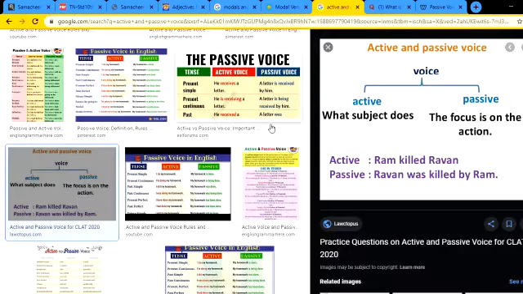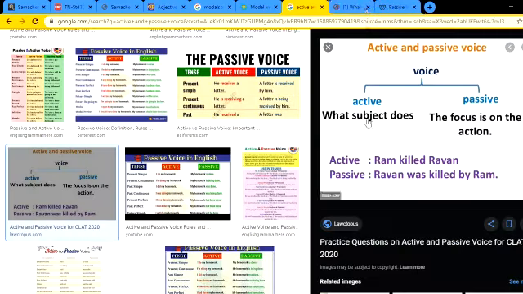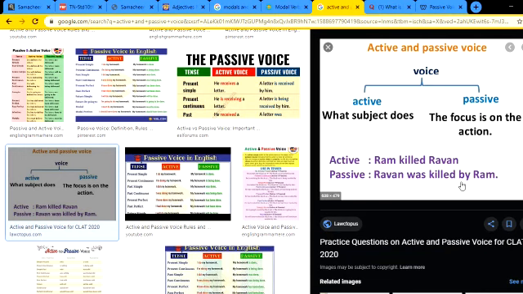Now moving on to active and passive voice. What is active voice? In an active voice, the subject does the action. Look here, Ram killed Ravan. In passive voice, the focus is on the action. The object here, the Ravan here, was killed by Ram. Ravan does not do anything, but he was killed by Ram. So this person, the subject here, receives the action. Now here Ram does the action. Here Ravan receives the action. Ravan receives the action. Okay.